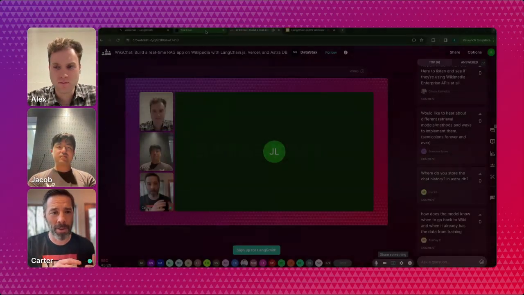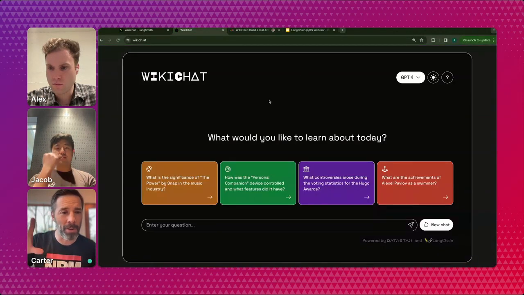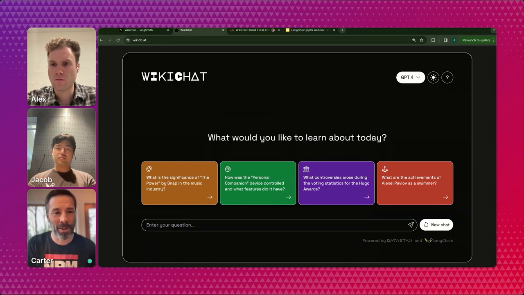Sure thing. There we go. Cool. Screen. While Jacob's pulling this up, if you do go look at the code, you will notice that many of the calls that were made in JavaScript to the LangChain JavaScript SDK were appended with this withConfig command, where we passed in some special strings. And you might have wondered, what's that for? Well, Jacob's going to walk us through that.